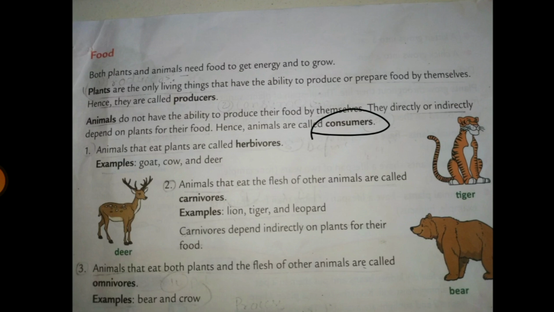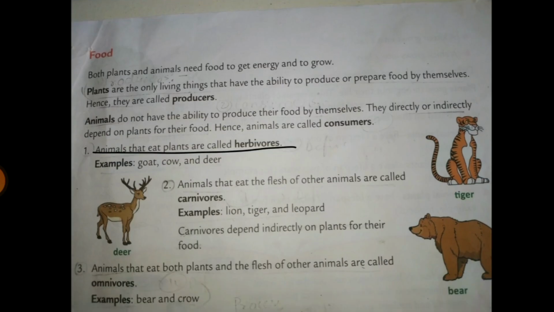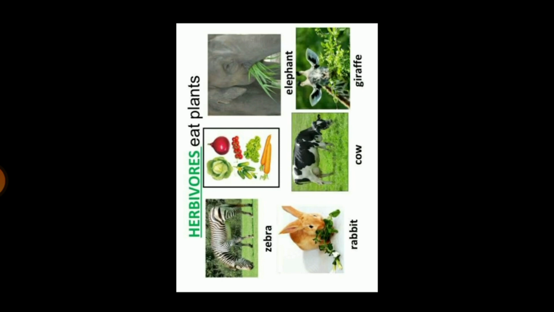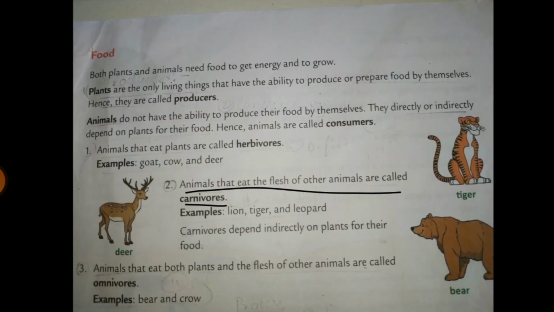Now consumers are divided into three types. The first one is herbivorous. Now what is herbivorous? The animals that eat plants are herbivorous. They are also called plant eating animals. So the examples are goat, cow, deer. So here you can see the examples: rabbit, cow, giraffe, elephant. These are the herbivorous.